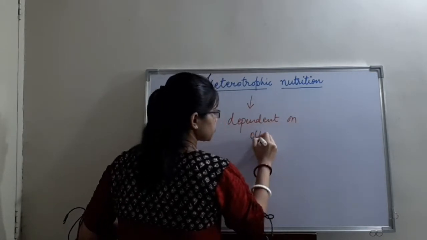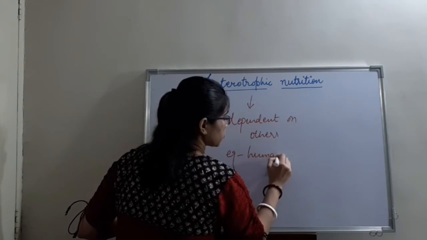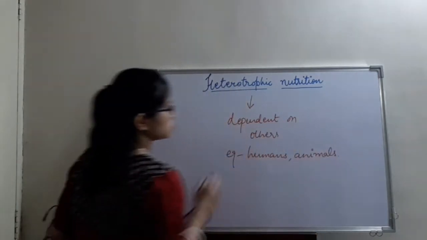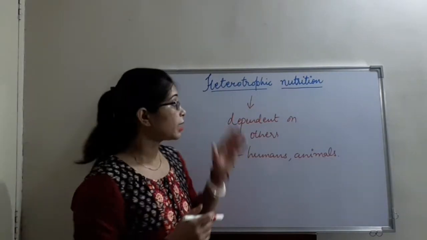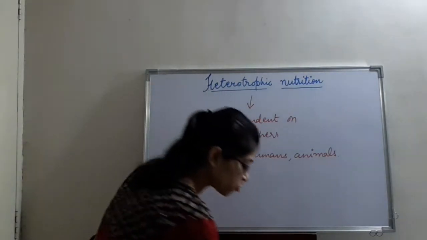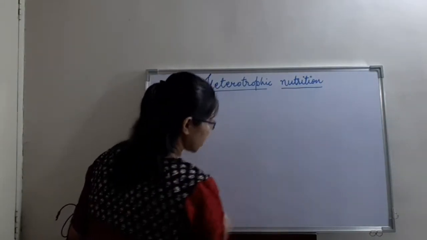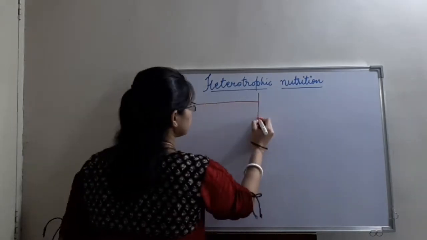For example, humans and animals. Depending on the type of organism we are dependent on, heterotrophic nutrition can be of three types: saprotrophs, parasites, and holozoic.